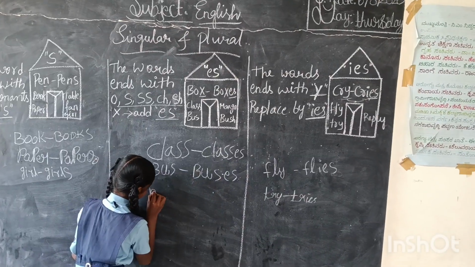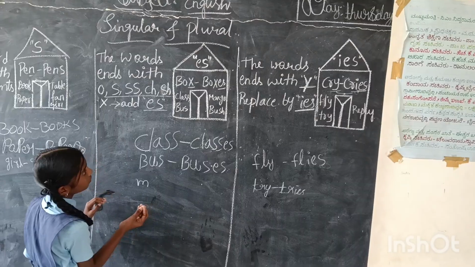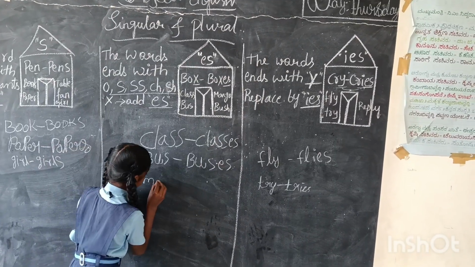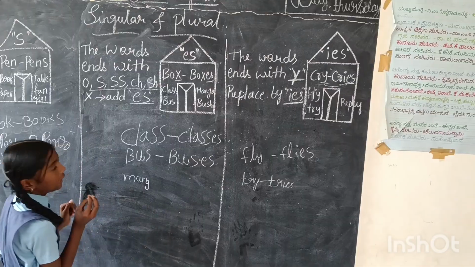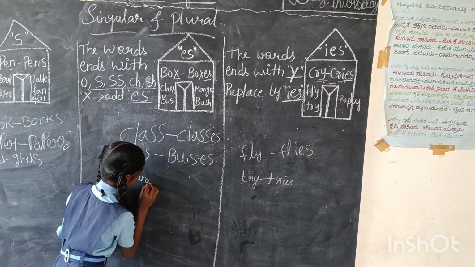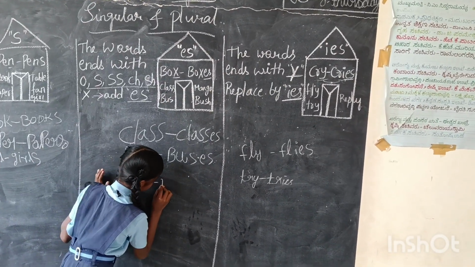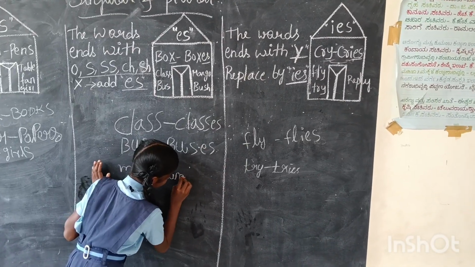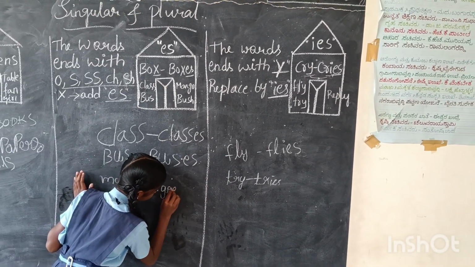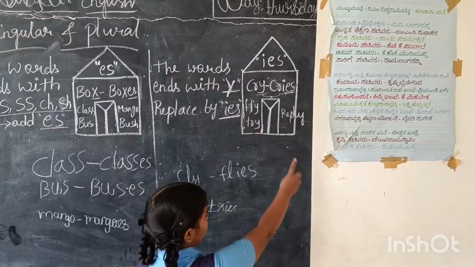Mango. Which is the last letter in mango? Very good. So we should add? Yes. Very good. Reply.